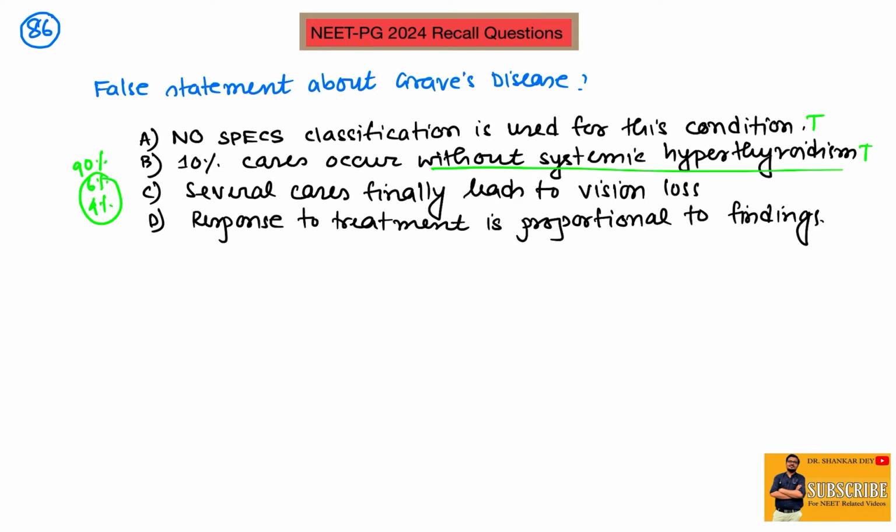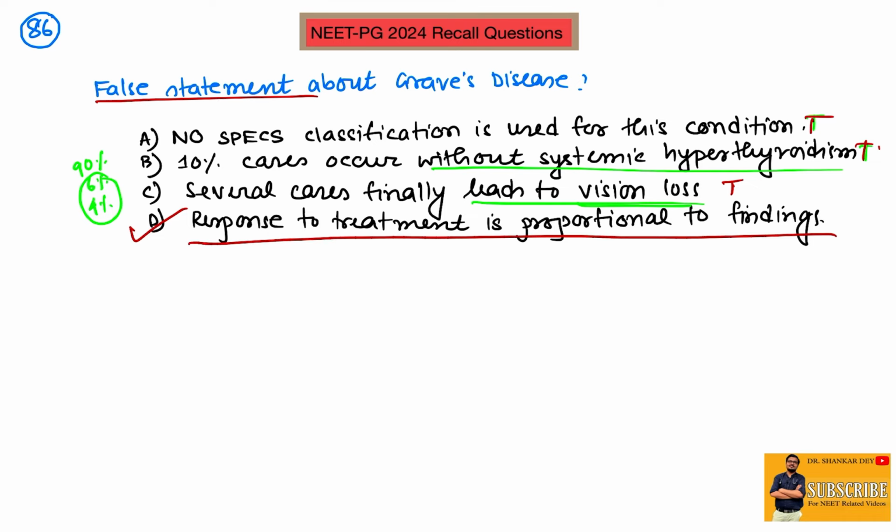True. Several cases finally lead to vision loss. It is also true. Optic nerve compression because of Graves' orbitopathy, secondary optic atrophy, can cause vision loss. So all these 3 statements are true. The question was about the false statement. It is: response to treatment is proportional to findings. No, it is not always proportional. Whatever the eye findings, the response to treatment may not be proportional.